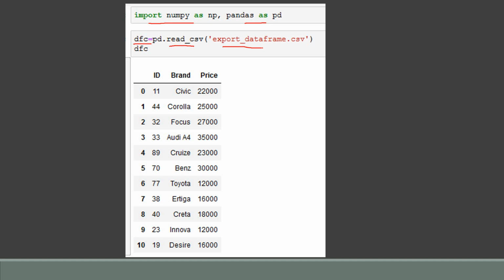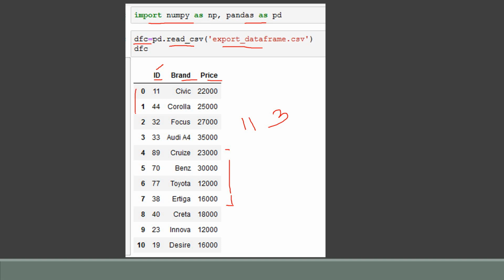If you remember, we created a CSV file from the data frame by using the to_csv command, and I named that file export data frame. I made some changes in that file. First I added a new column ID to that CSV file and added a few more rows. Now you can see that in total I have 11 rows and 3 columns, which are ID, brand and price, and by default I have the index labels 0 to 10.